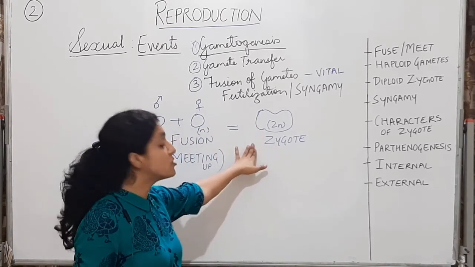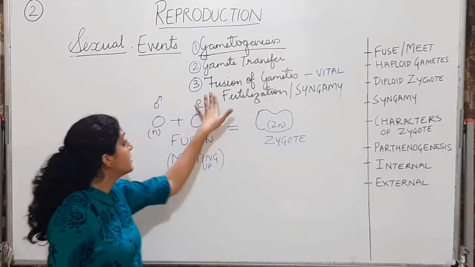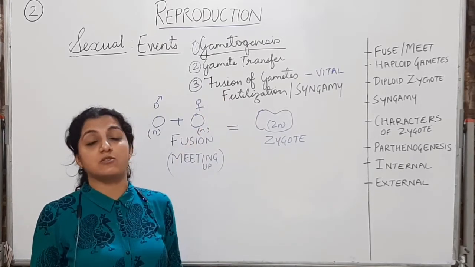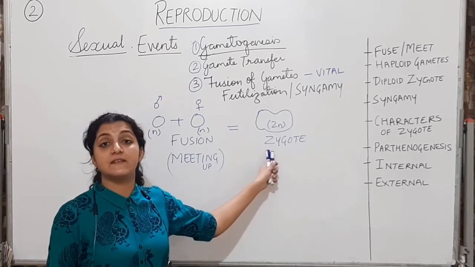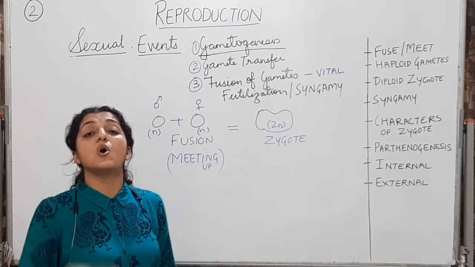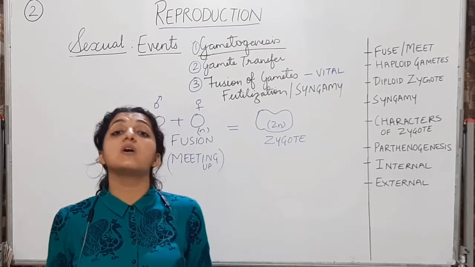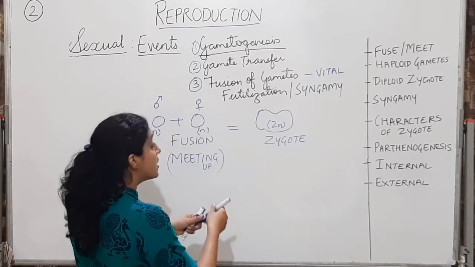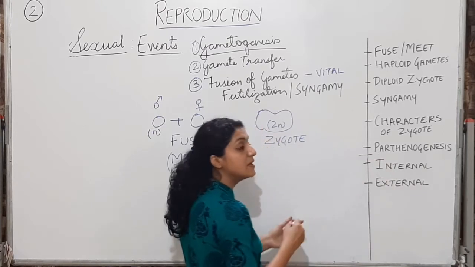Alright? So formation of the zygote is the most important step. It is the most vital step. Fertilization is the most vital step in the process of sexual reproduction. However, there are exceptions to this, where organisms can actually produce offsprings without fertilization. Without fertilization, if an organism produces offspring, that is parthenogenesis.